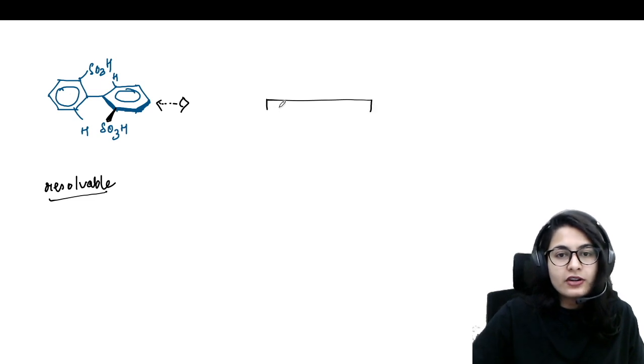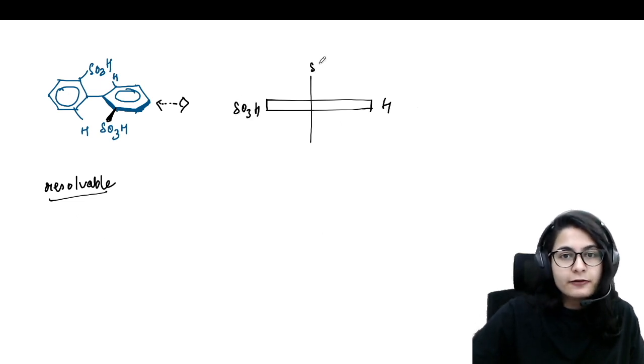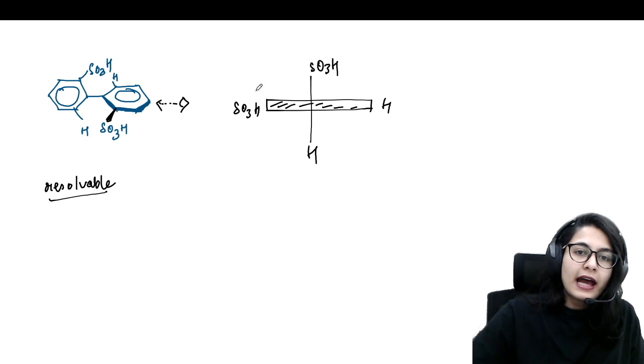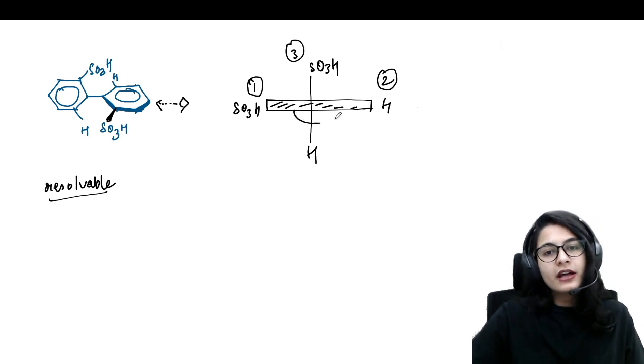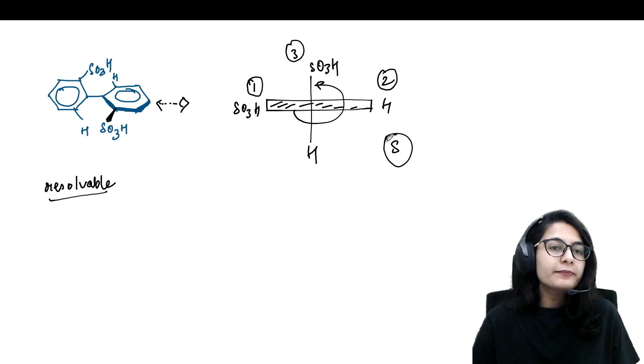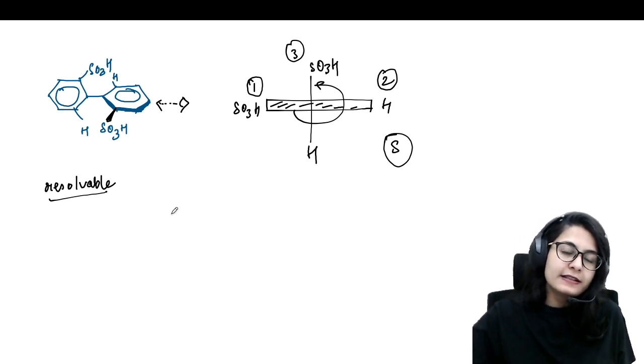So you see a horizontal line once again in the bold, and hydrogen on the right, SO3H sulfonic acid group on the left, sulfonic acid group once again on the top, and this is bottom on the thin line, right? So you can imagine, and first priority on the bold line 1 and 2, third priority over here. So what is it? 1, 2, 3 again, anti-clockwise, S configuration. Okay, so yes, this is how you name the biphenyl system.